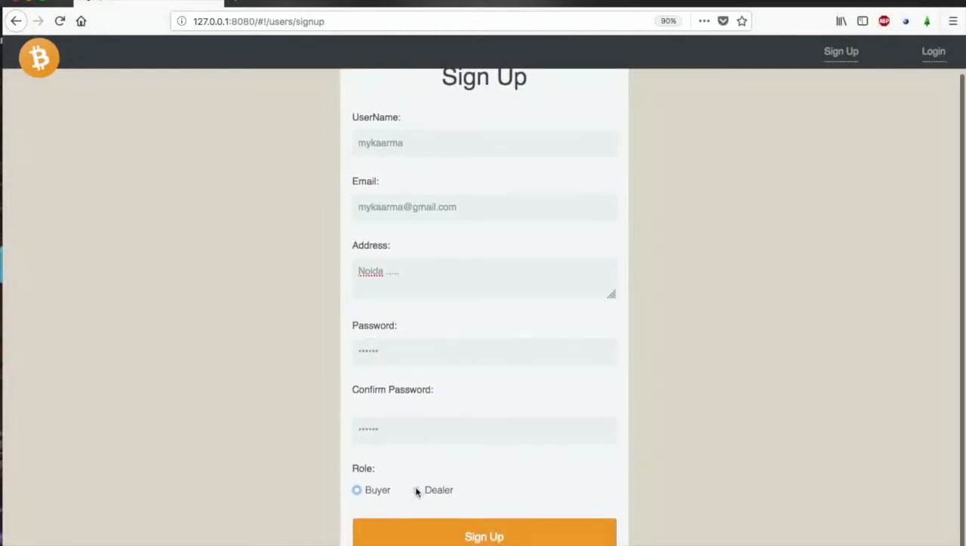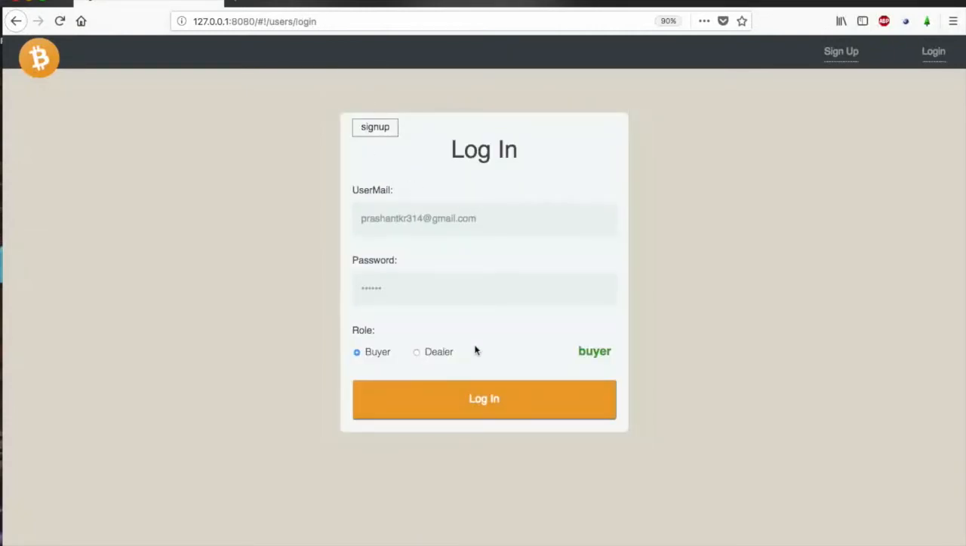So as I've told, this time we can sign up as a dealer and not as a buyer. So if I sign up, we are successfully signed up, and now we can log in as a dealer too. MyKaarma, this is Karma, and this is the password. So we can sign in as a dealer.